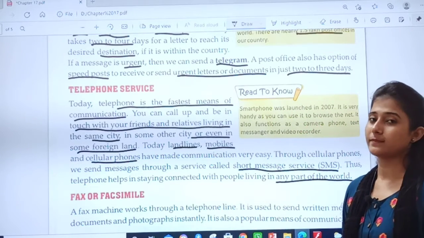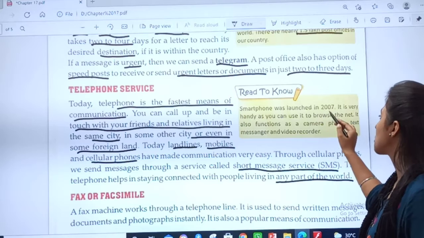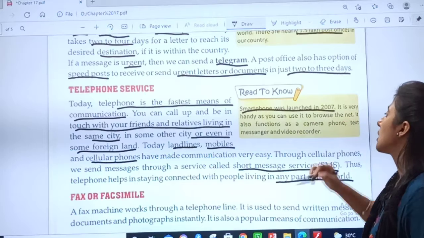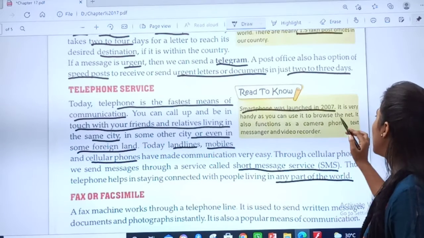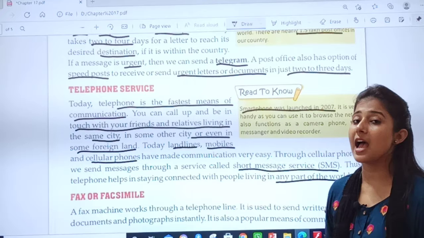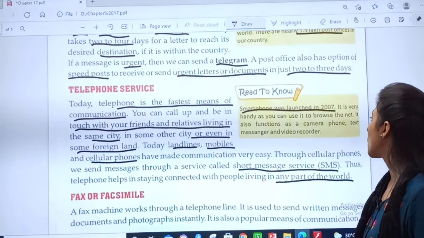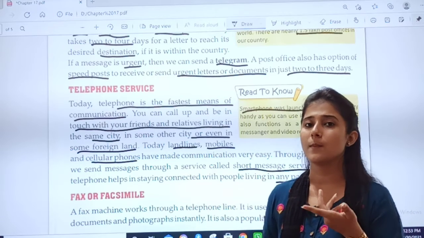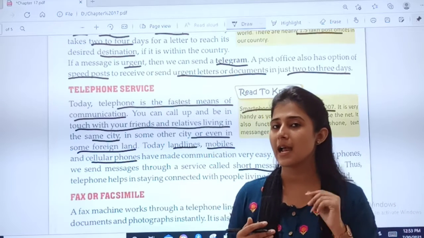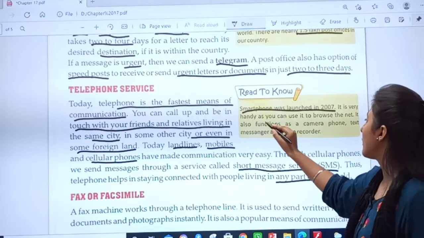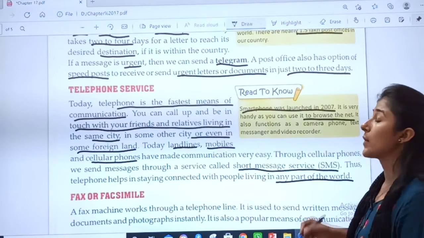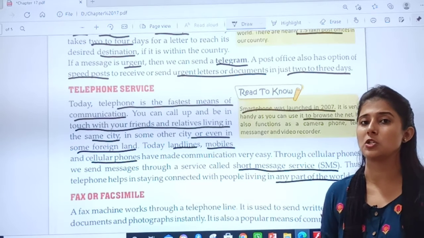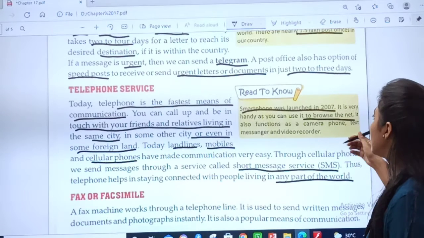Read to know. The smartphone was launched in 2007. Remember, when was the smartphone launched? In 2007. It is very handy as you can use it to browse the net. Handy means we can carry it anywhere because it fits in our hand. Browse means surfing. You Google it if you have any question, so anything you can search.